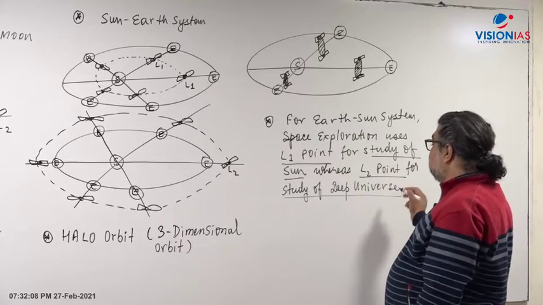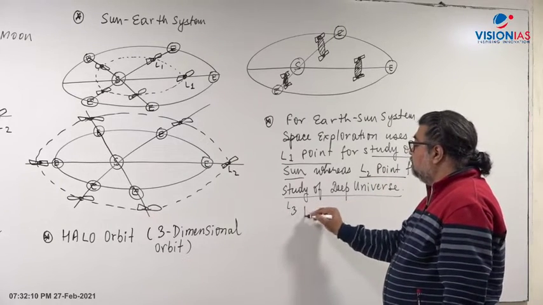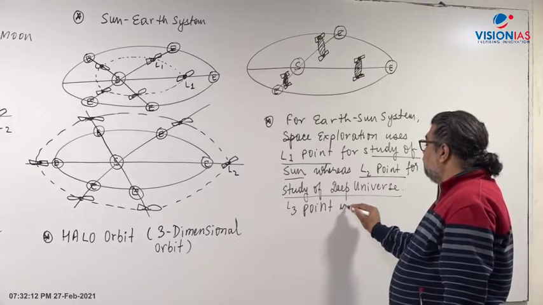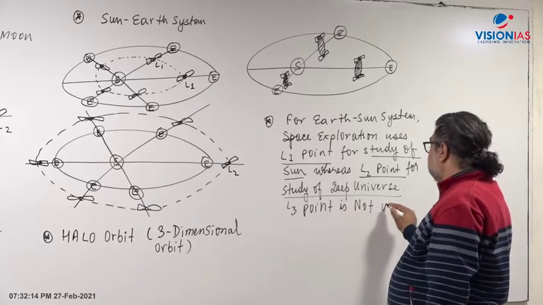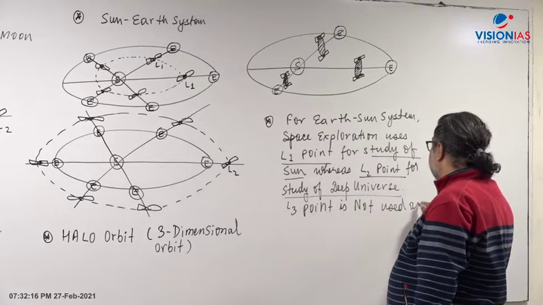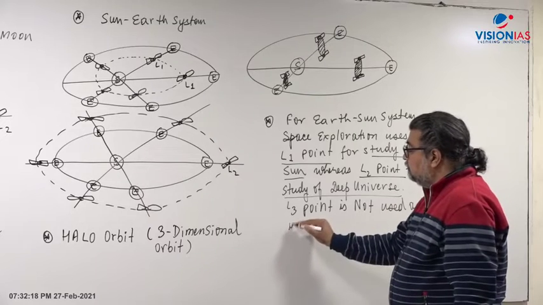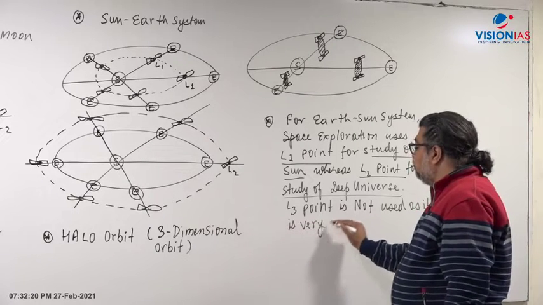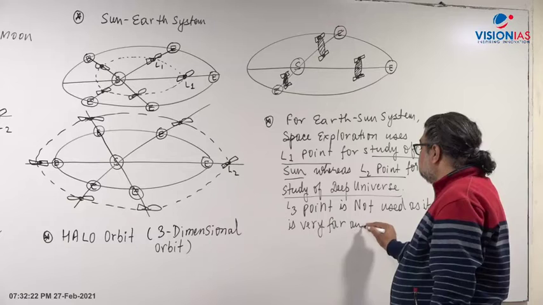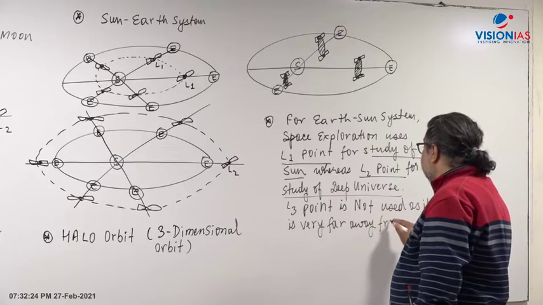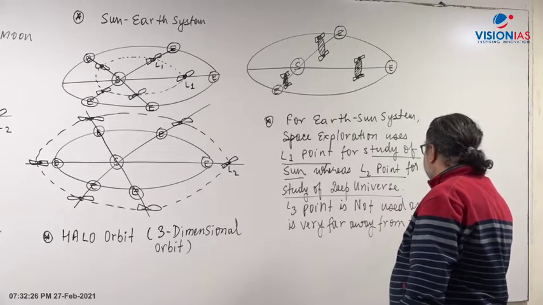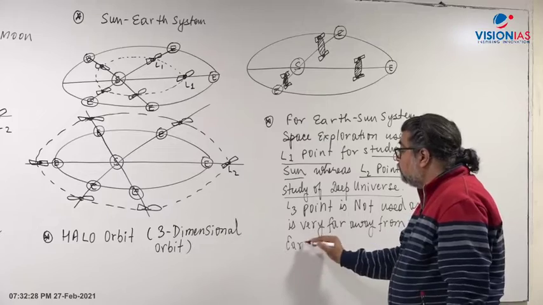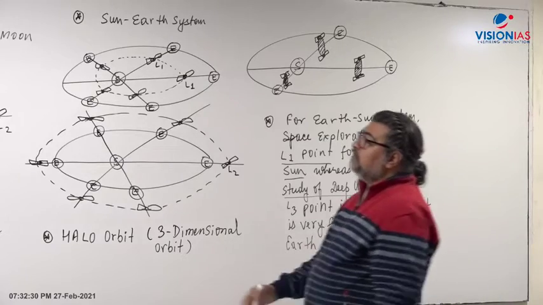L3, we don't use the L3 point. Why is the L3 point not used? It is not used because it is very far away from the Earth. So a signal coming from that point will take a long time. Where is L3?